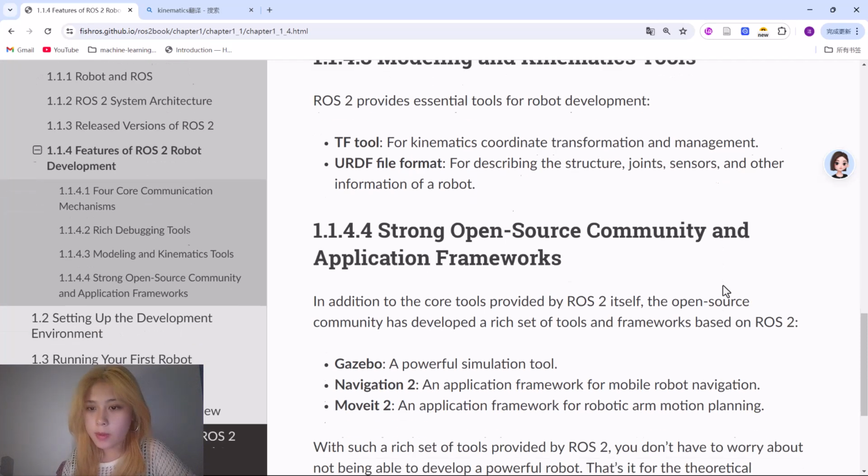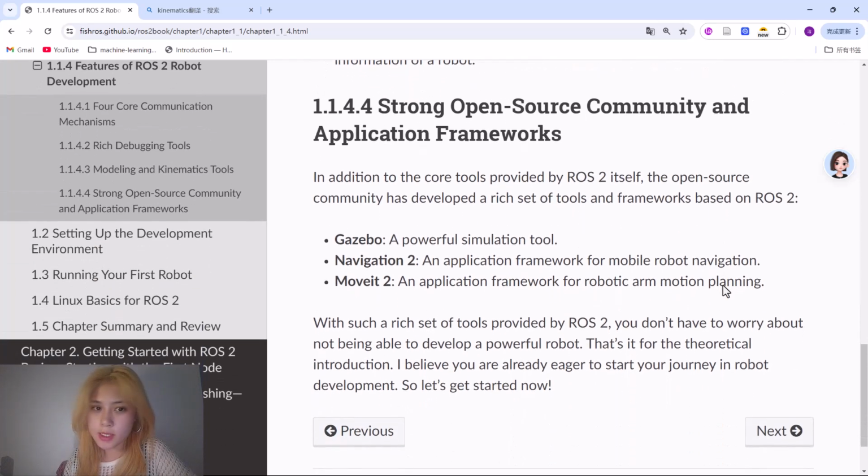Next, strong open source community and application frameworks. In addition to the core tools provided by ROS2 itself, the open source community has developed a rich set of tools and frameworks based on ROS2. First, Gazebo, which is a powerful simulation tool. Next, Navigation 2, an application framework for mobile robot navigation. Next, MoveIt 2, an application framework for robotic arm motion planning.